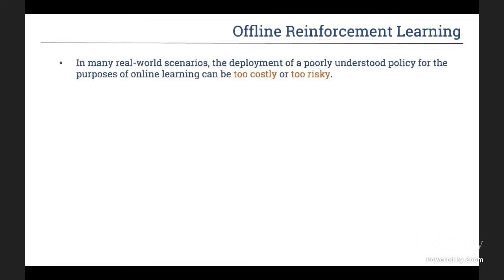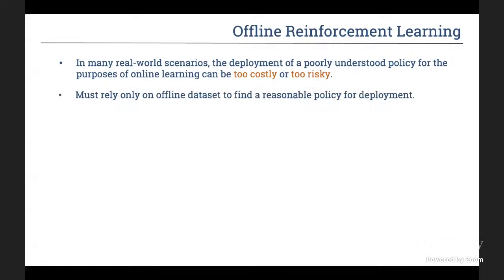main challenge in reinforcement learning is the issue of distribution shift between the training data and the real world data. And this is particularly relevant in the case of offline reinforcement learning. So in many real world scenarios, the deployment of a poorly understood policy for the purposes of online learning can be too costly or too risky. So we must rely only on the offline data set to find a reasonable policy for deployment.